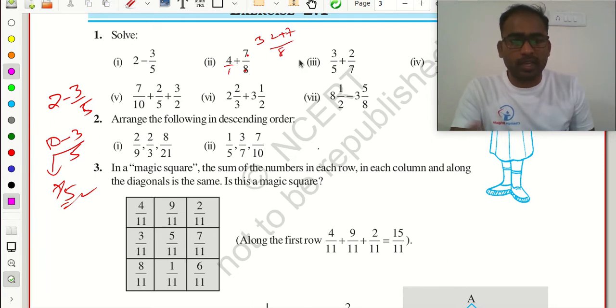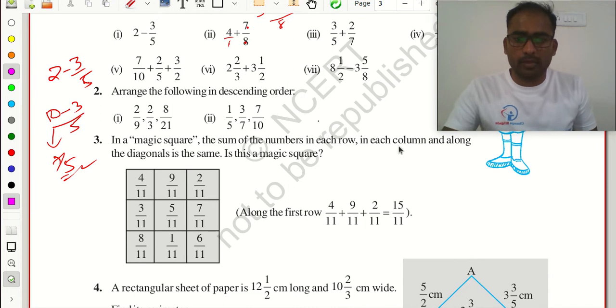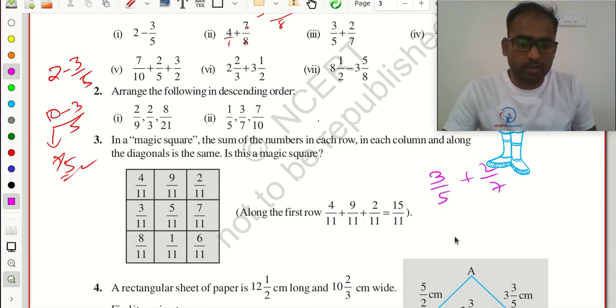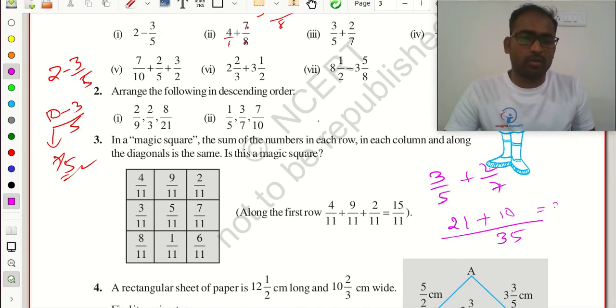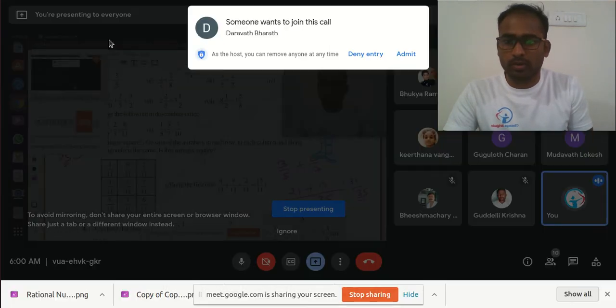Here you can do it by cross multiplication also, directly. Then one more problem. I need to add this 3 by 5 plus 2 by 7. So here first I will do multiplication of these two denominators. 5 7s are 35. Then 7 3s are 21 plus 5 2s are 10, 31 by 35.